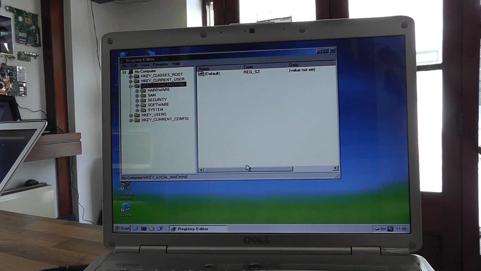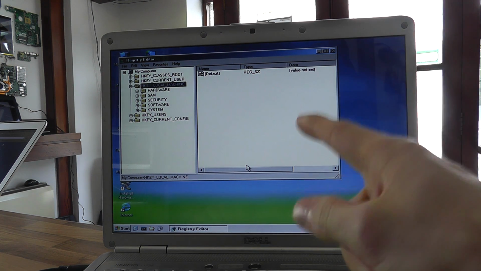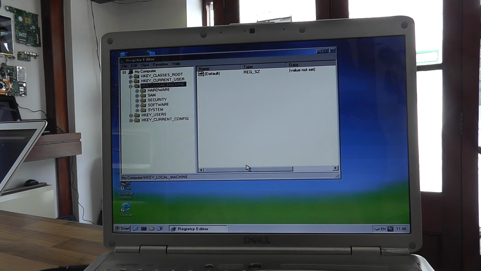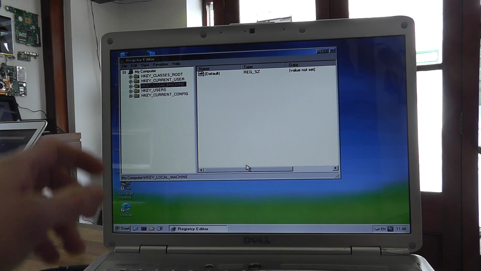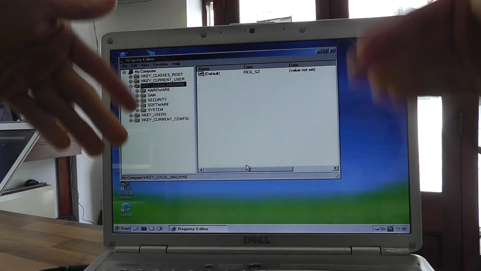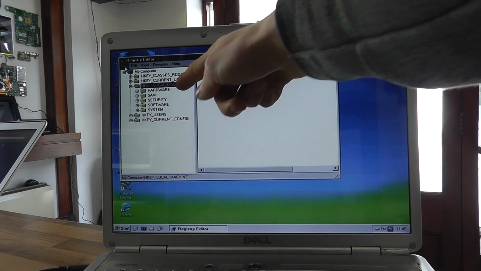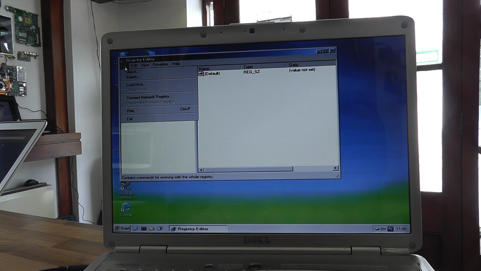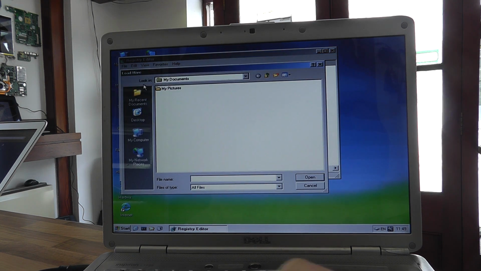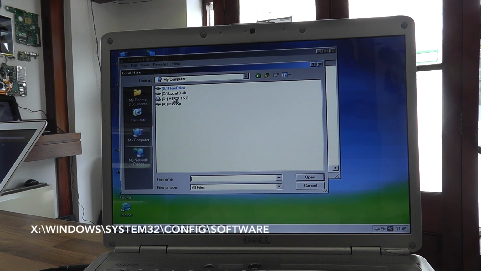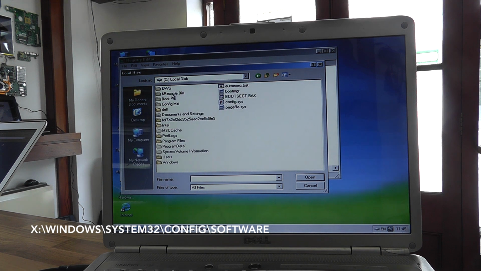Now, this one is slightly different because what we need to do is load a hive from another system here. Because what we're looking at here is the mini XP registry. So we're going to go to HKEY_LOCAL_MACHINE, we need to make sure that's highlighted, and then we go to File, Load Hive, and drill in through My Computer, Local Disk, Windows,